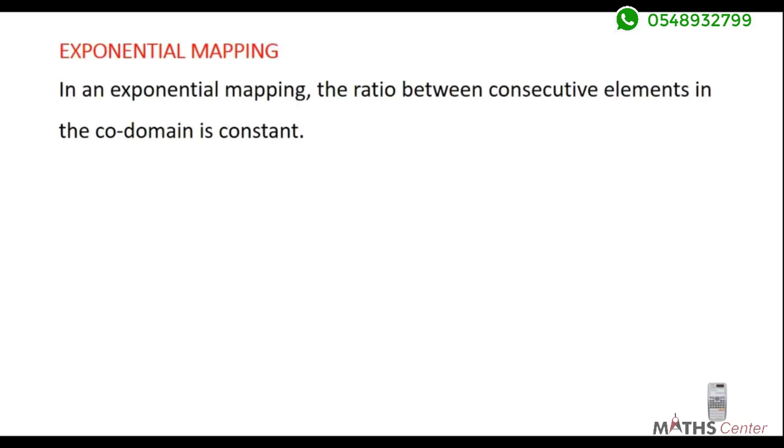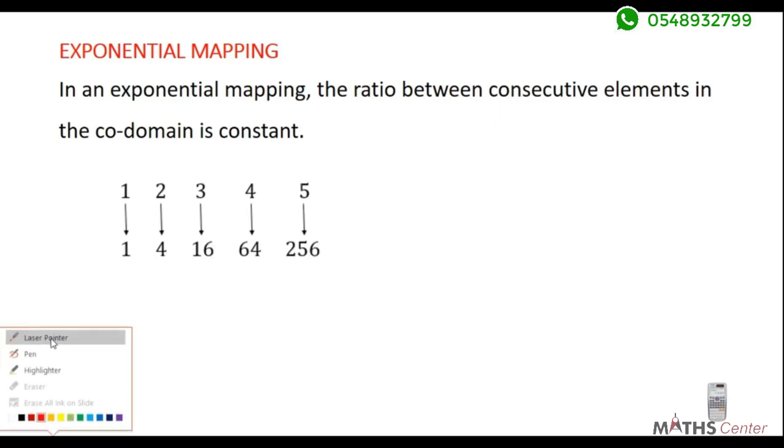In an exponential mapping, the ratio between consecutive elements in the codomain is constant. What does this mean? Let's look at an example. In the previous video, we said that for linear mappings, the common difference between elements in the domain and elements in the codomain are constant. So in this example, you can see that if this were to be a linear mapping, we know that the difference between 1 and 2 is 1, difference between 2 and 3 is 1, difference between 3 and 4 is 1, difference between 4 and 5 is also 1. But let's look at the codomain.